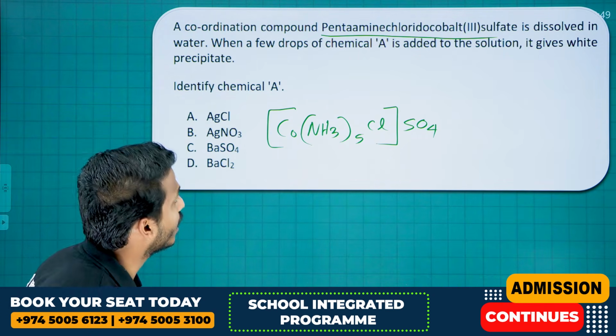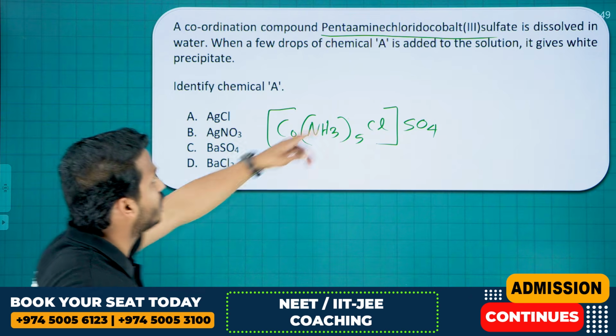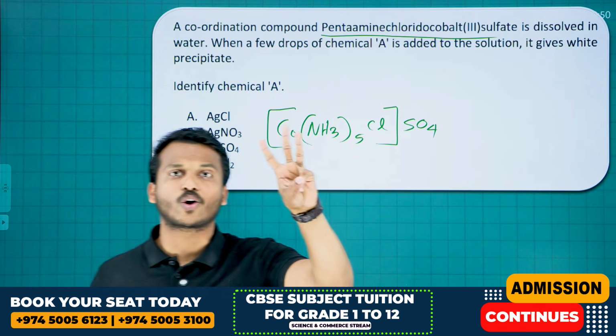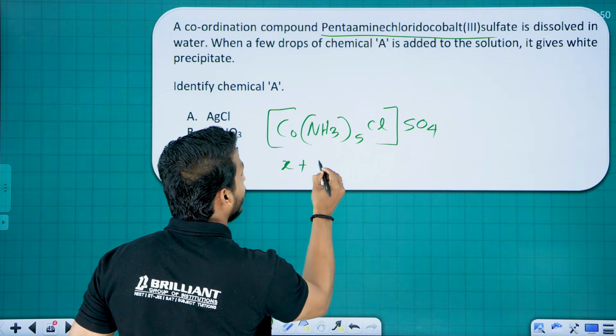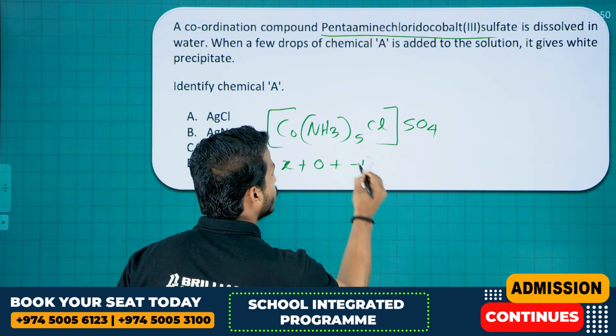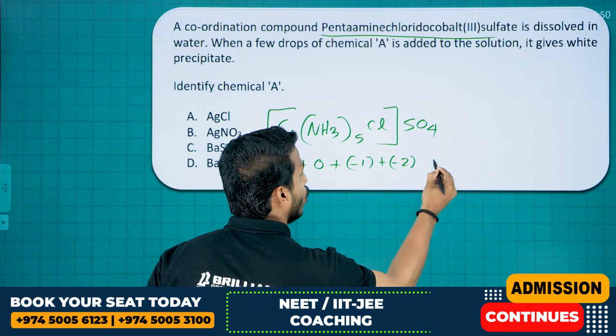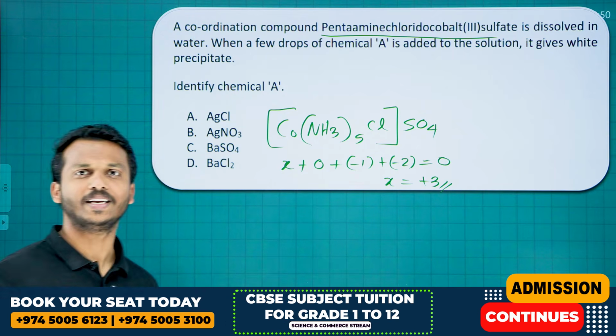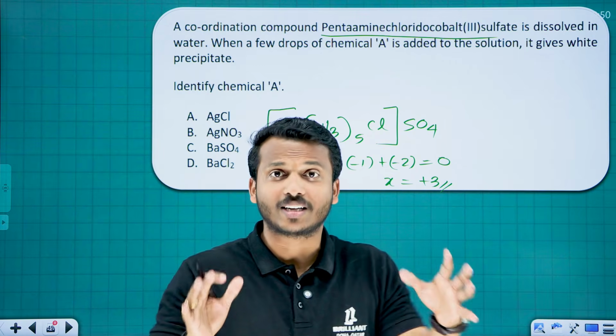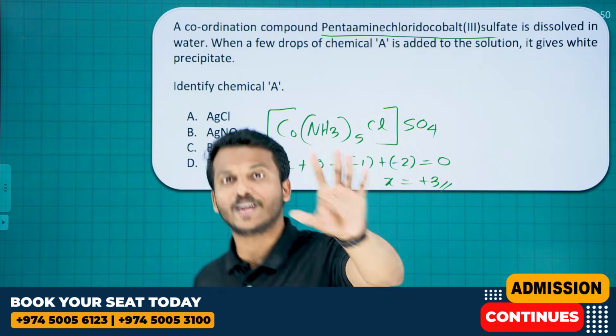See if the oxidation state is +3, please check it. Cobalt X, ammine 0, chlorine -1, sulfate -2, overall 0. Yes, X is equal to +3. Correct. The central metal atom cobalt is in +3 oxidation state.